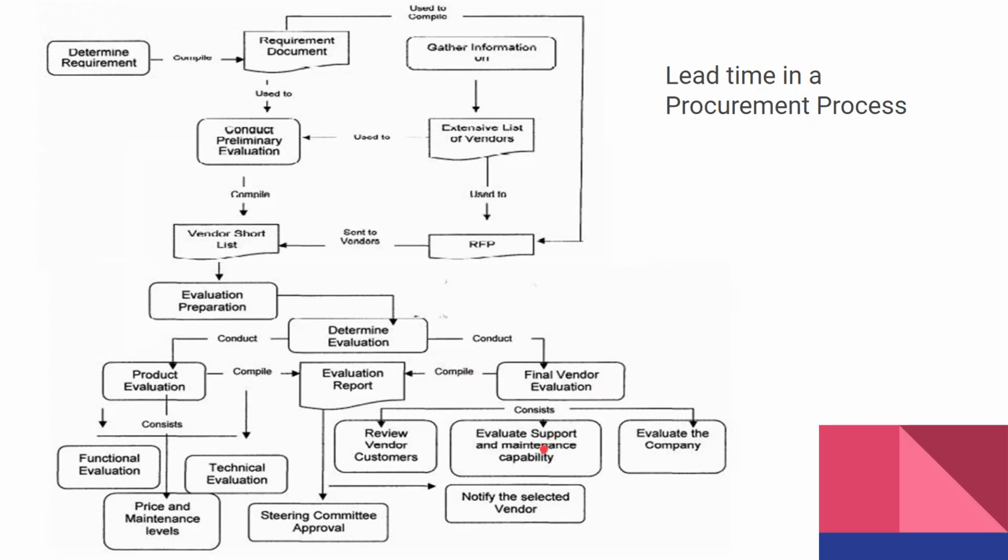And then after steering committee approval, you notify the selected vendor, the selected winner. Yeah, of course, it's a good idea.